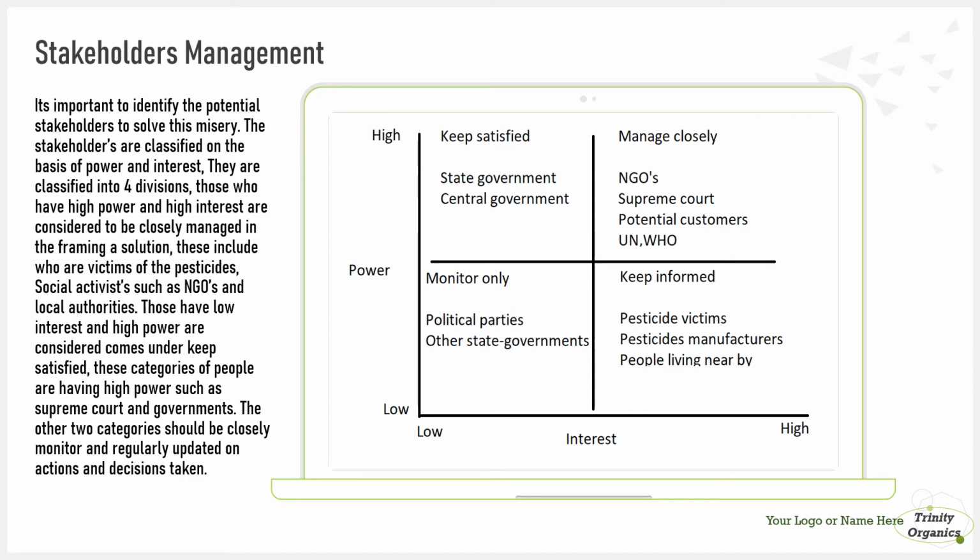Next, we can call it high power and low interest. This category of people or the government should be kept satisfied. And another category is high interest and low power. They are very important in consideration of this endosulfan usage. They are basically the victims, the pesticide manufacturers, and the people living in the nearby area.